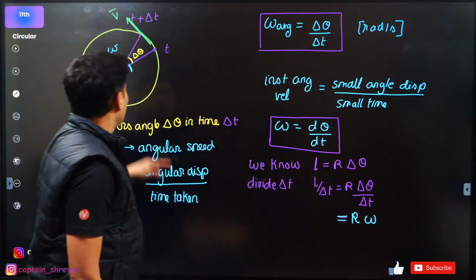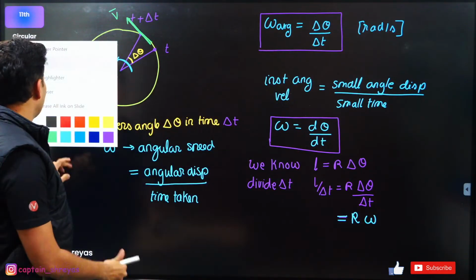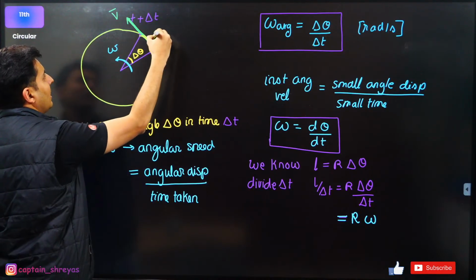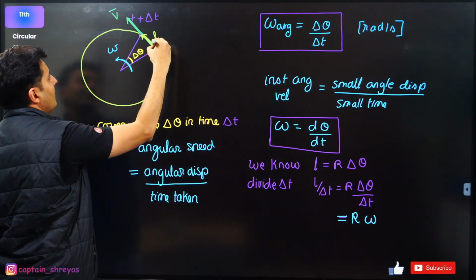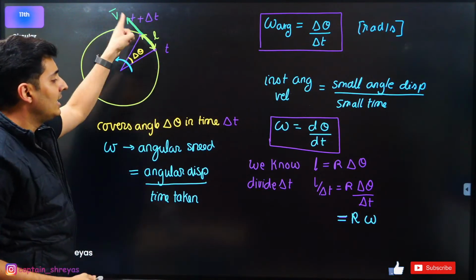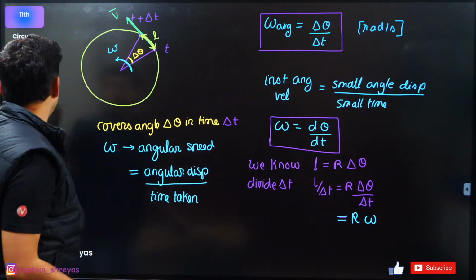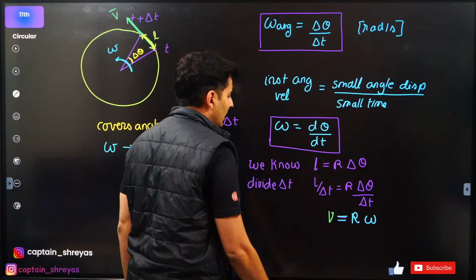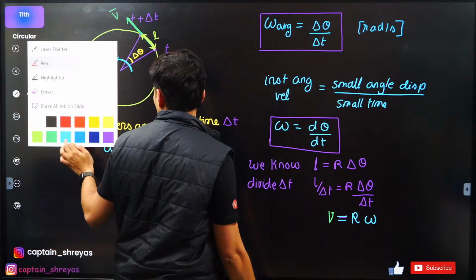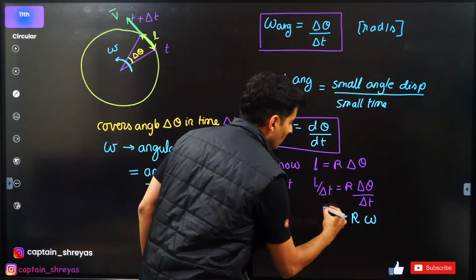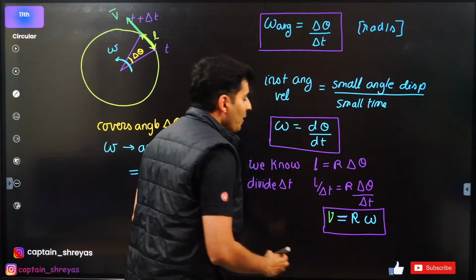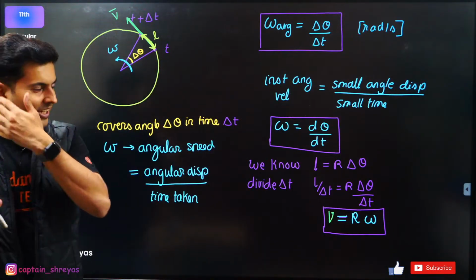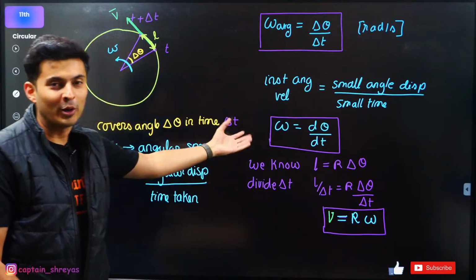What is length by time? This length divided by the time taken, delta t, is the velocity of that particle. That is nothing but the velocity of the particle. That's it. So I think I'm just going to box this. This is another formula. V is equal to r omega. Perfecto. Great. So we got so many new formulas over here.